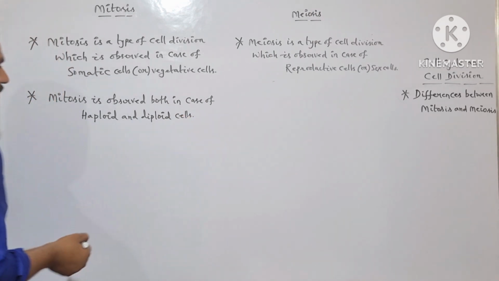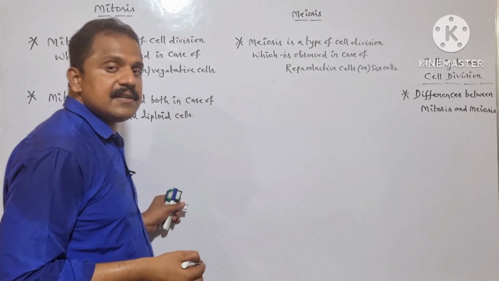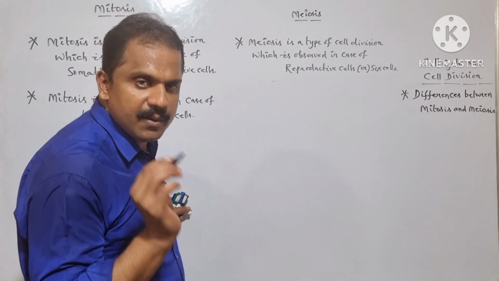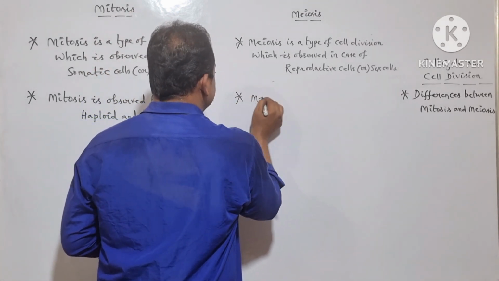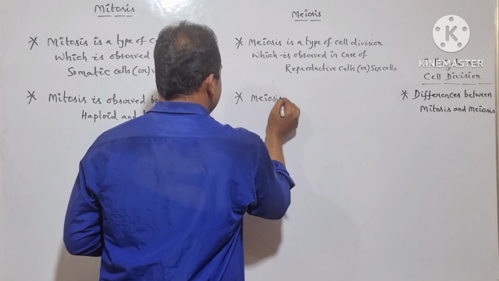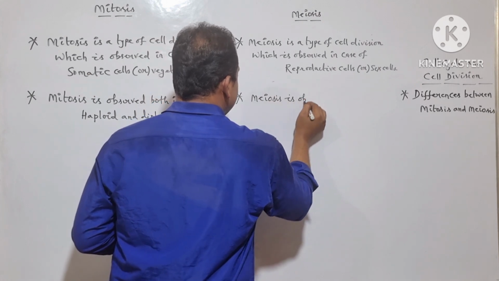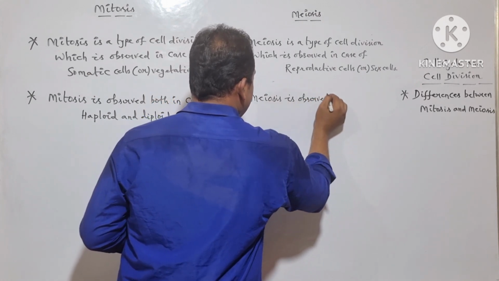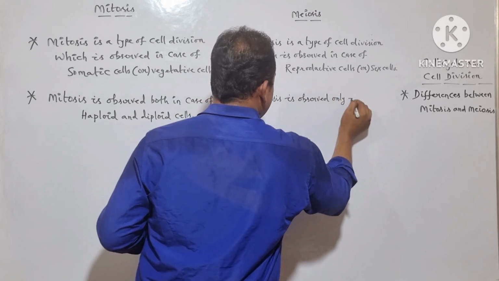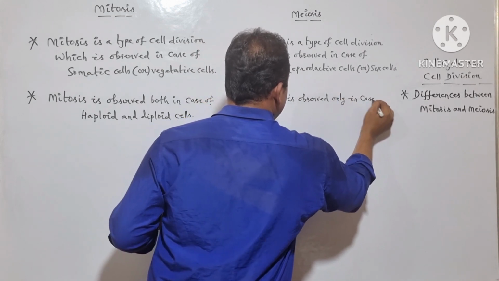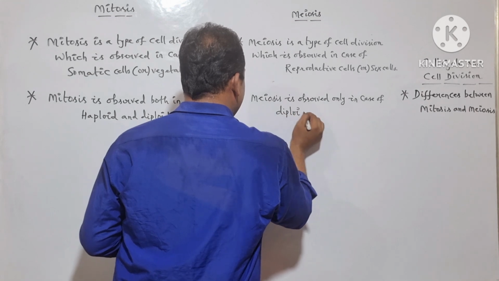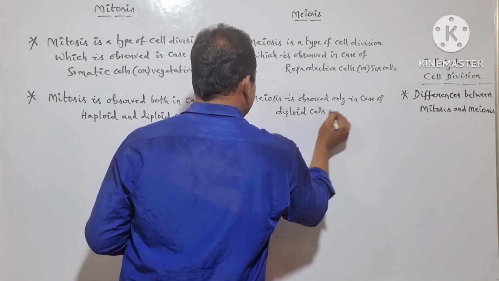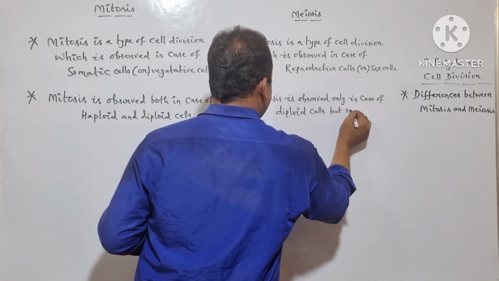But whereas meiosis is observed only in case of diploid cells but not in haploid cells.